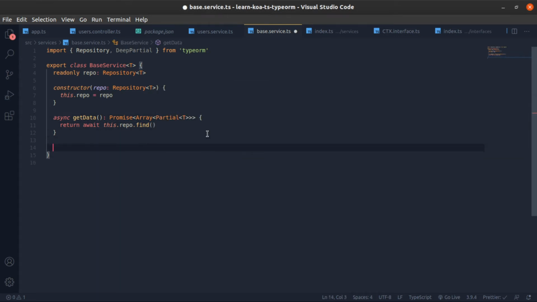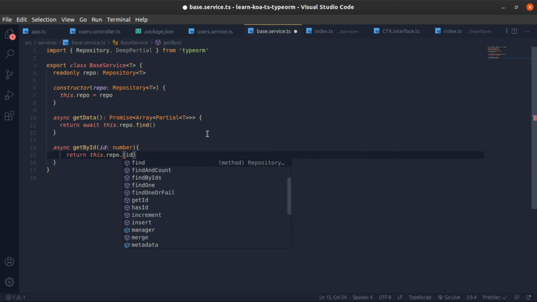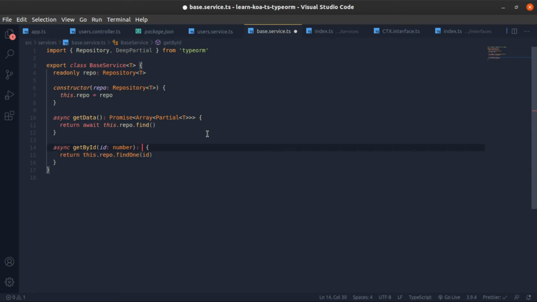Maybe this would be a good idea. And another function is async getById. This will accept an ID and return this.repo.findOne and pass it the ID, and this will return a promise of T.